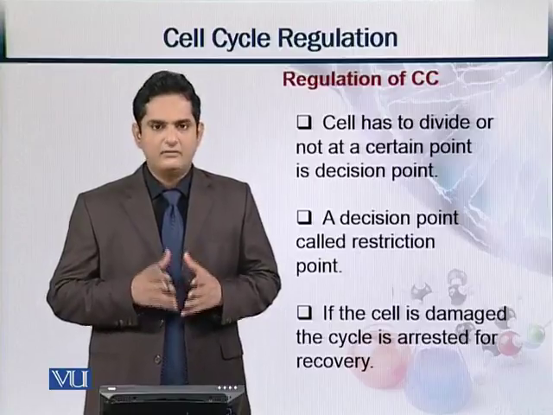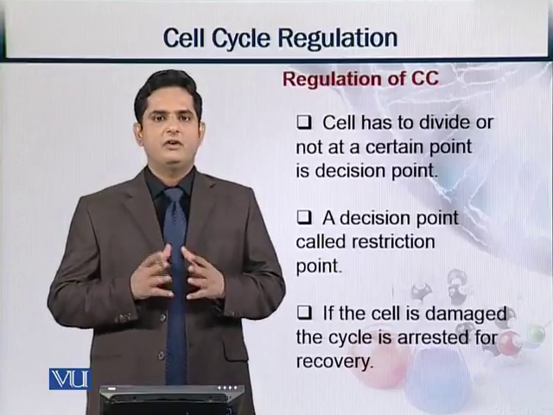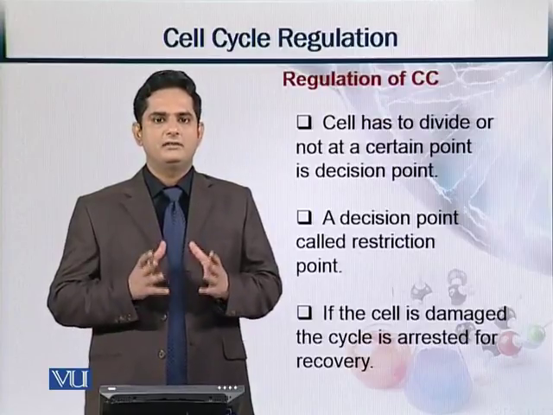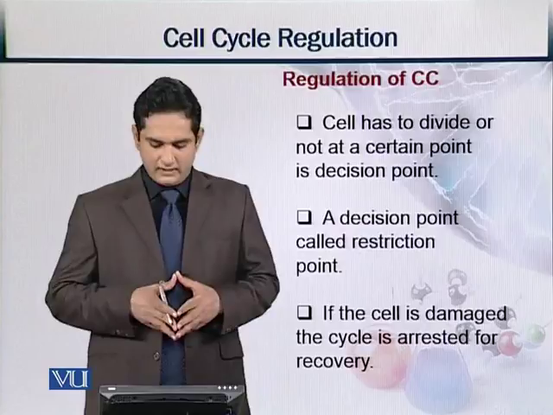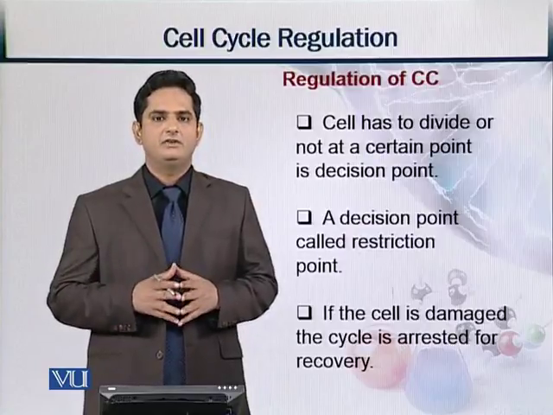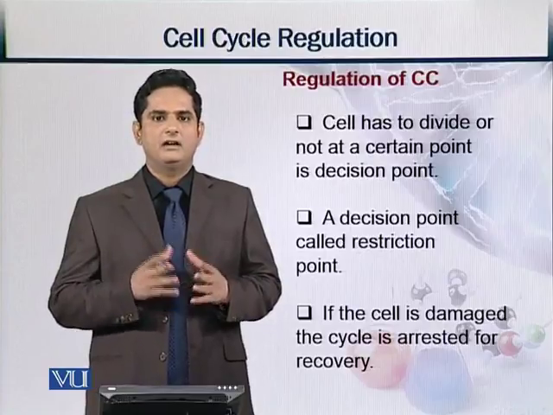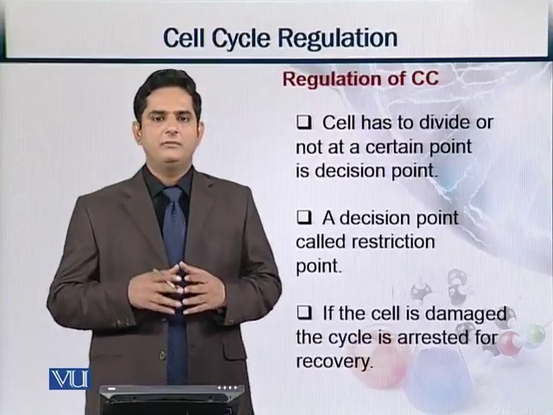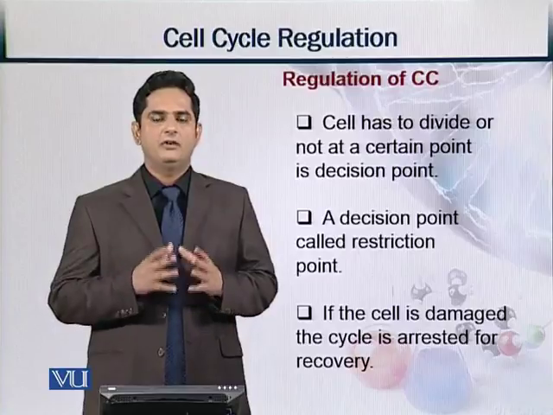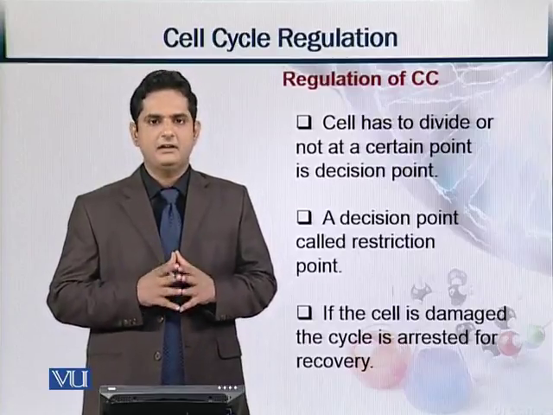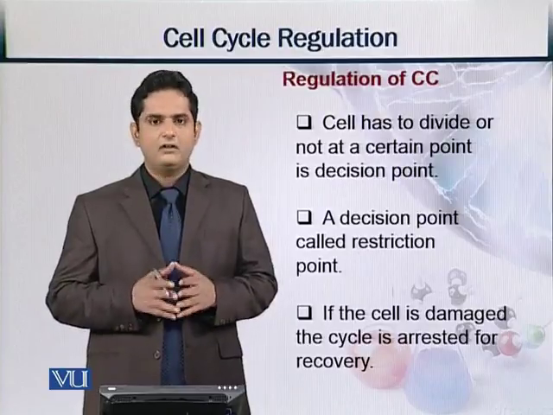If the cell is damaged or there is an abnormality, then at this restriction point the cell division will stop, so that no cancer is generated. Because if an abnormal cell divides, it will propagate into the next cells. So if there is some abnormality, the cell cycle is arrested. Arrested means stopped for recovery.